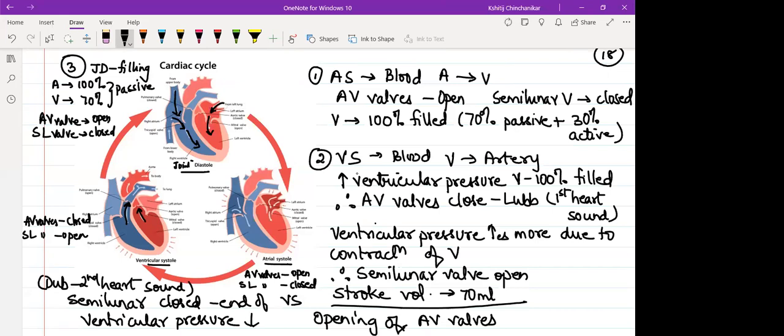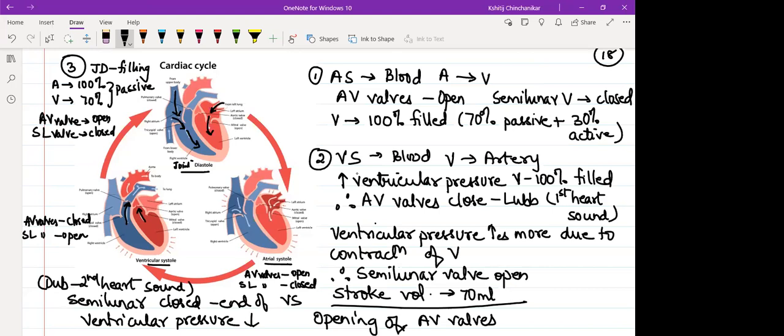So if I say heart sound, lub dub, lub dub, lub dub, it is associated typically with which event of the cardiac cycle? Ventricular systole. Which event of cardiac cycle, Pucha Lakshmi? So it is during ventricular systole. So can I say beginning of ventricular systole means closure of AV valves, means first heart sound lub. End of ventricular systole means closure of semilunar valves, that is second heart sound dub. Clear?